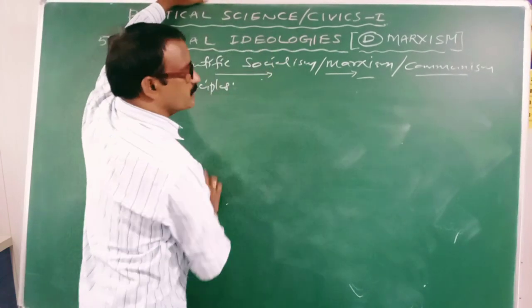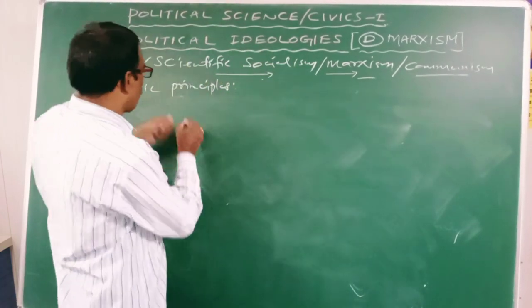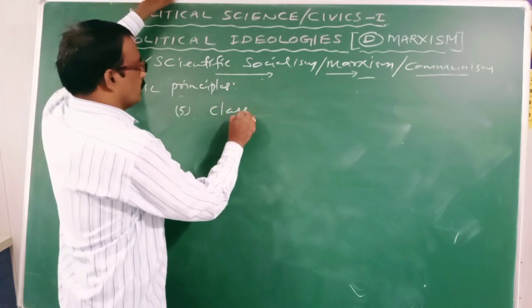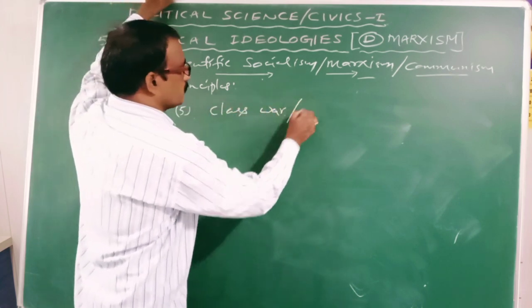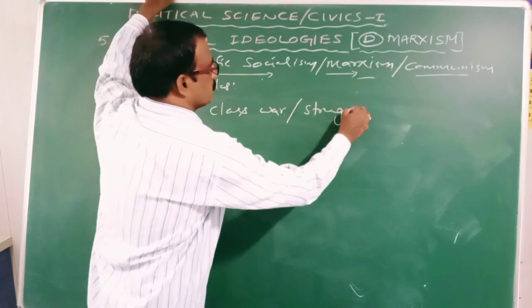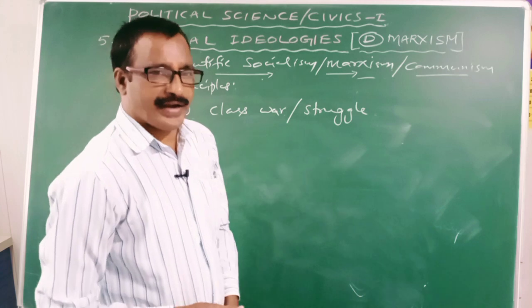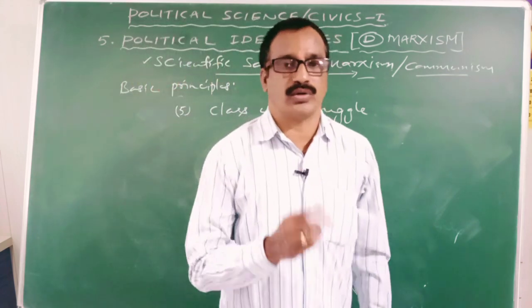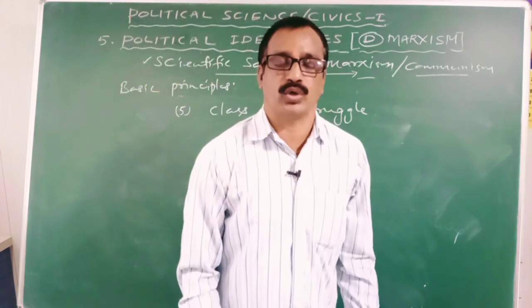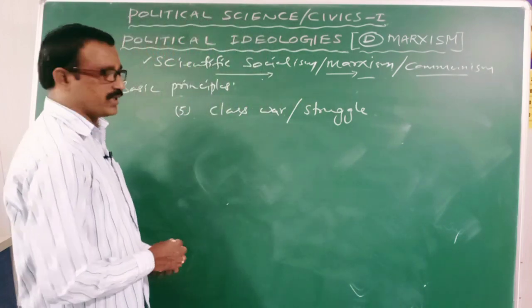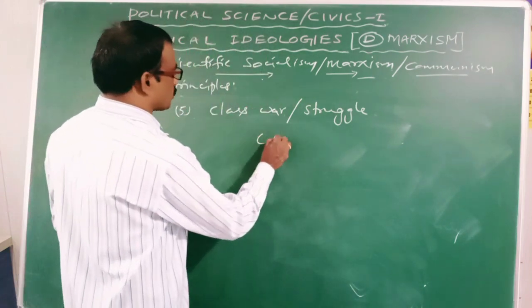And the fifth one is class struggle, class war or class struggle. According to Karl Marx, in every stage of history there are two types of classes, haves and have-nots. Clear? Especially in capitalist society.